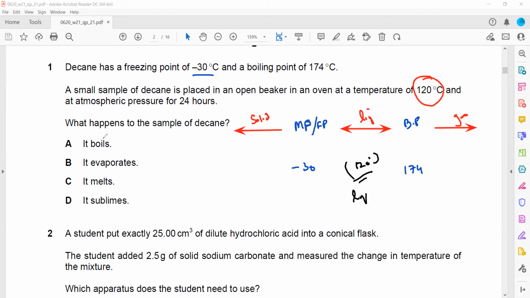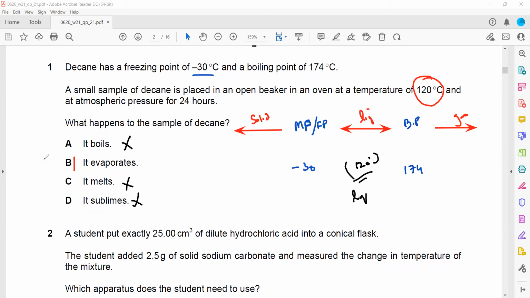What happened to the sample? It does not boil, because to boil it should be around 174. It does not melt, because melting happens when a solid converts into liquid. So that is wrong. It does not sublimate as well, because in sublimation a solid directly converts into gas. So what happened? It evaporates. Evaporation happens because it is a liquid.